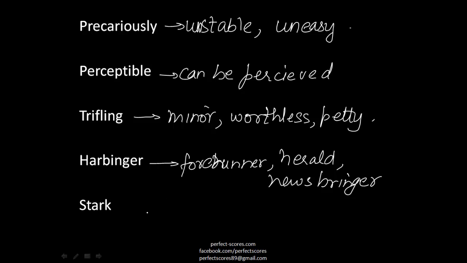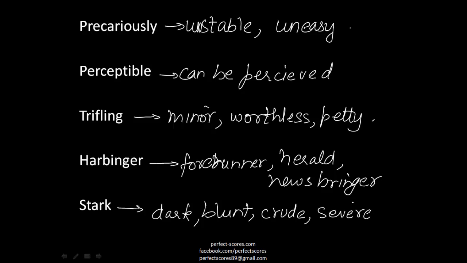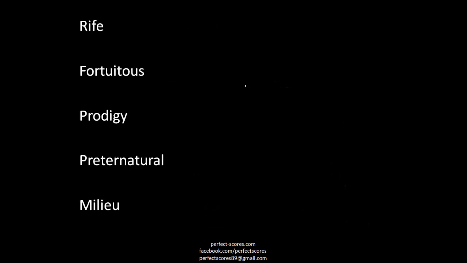The next word is stark. It's used as a surname or last name of many people. But stark as an English word means something that is very dark, very blunt, or very crude, very severe. So depending on the context, it can be positive, negative, and neutral. The next few words are rife, that means full of something.